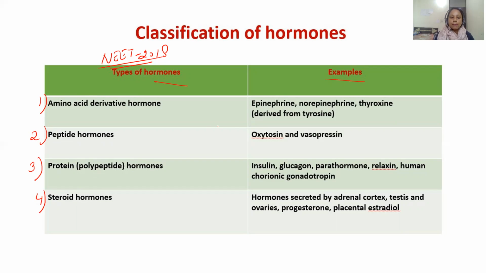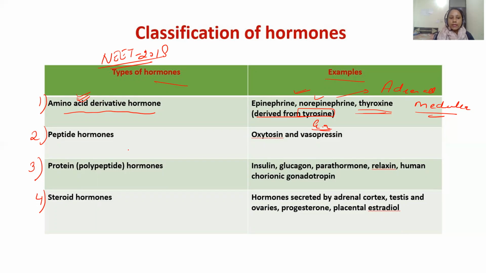Let's come to examples of the amino acid derivative hormone. Epinephrine and norepinephrine are released by the adrenal medulla, and they are amino acid derivative hormones. Apart from that, thyroxine, which is derived from the amino acid tyrosine, is also an amino acid derivative hormone.